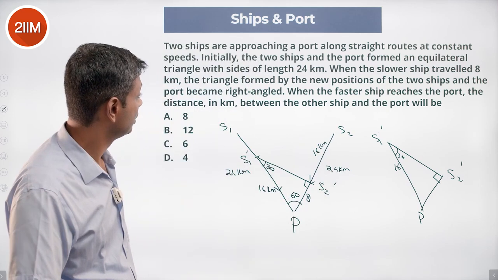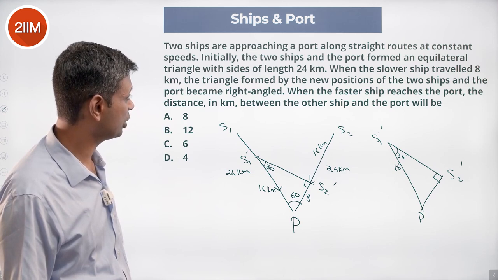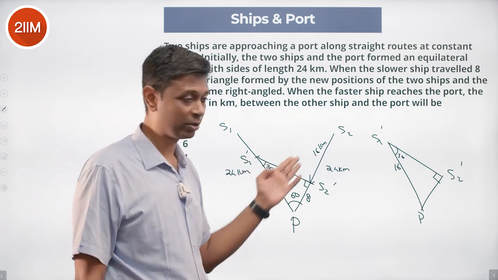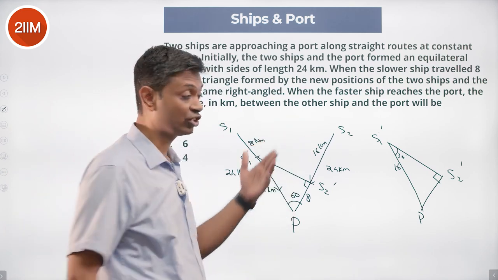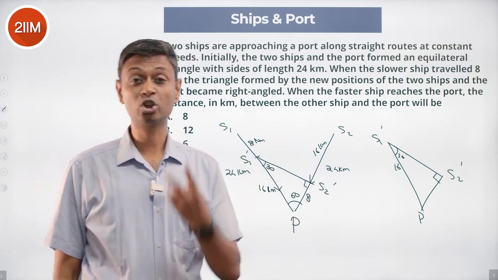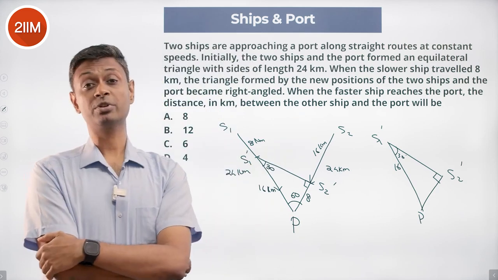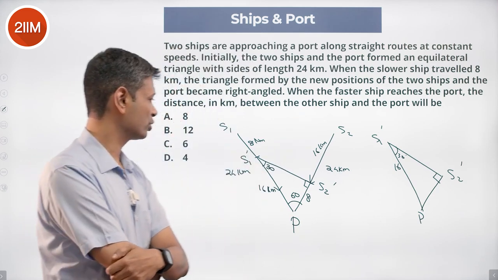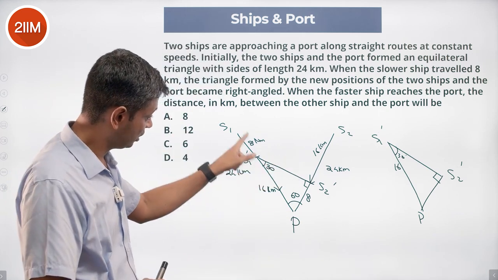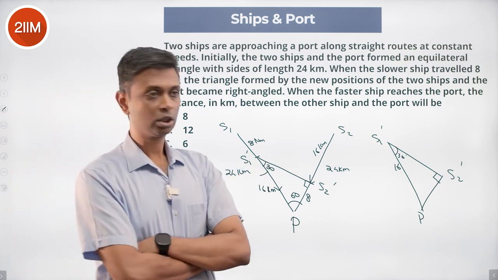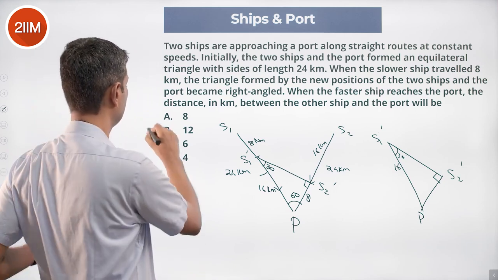Nice, brilliant. When the faster ship reaches the port, the distance in kilometers between the other ship and the port will be? This is the faster ship. The slower ship travels 8 kilometers, the faster ship travels 16 kilometers, so the faster ship is twice as fast. When the faster ship reaches the port, it has traveled 24 kilometers. The slower ship should have traveled 12 kilometers, half of that. So this fellow will be just at the midpoint, and the distance between the other ship and the port will be 12 kilometers.